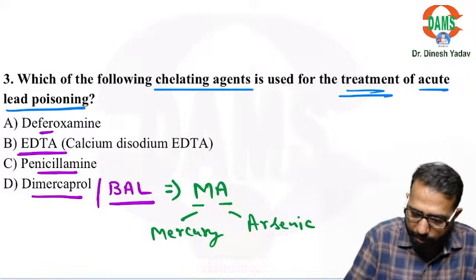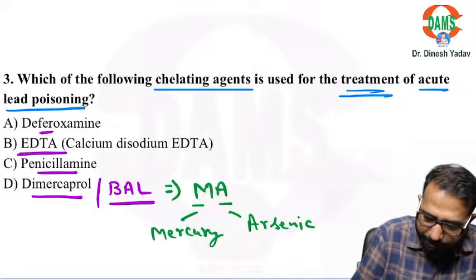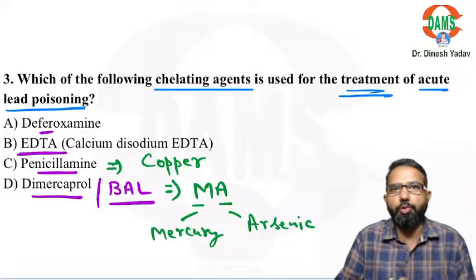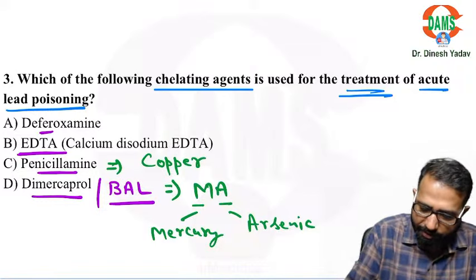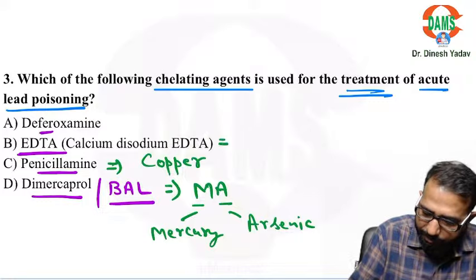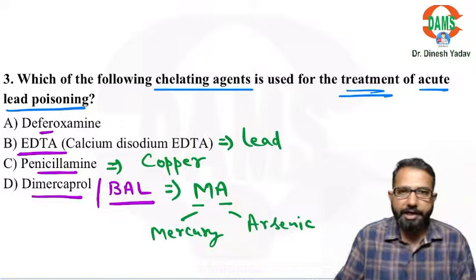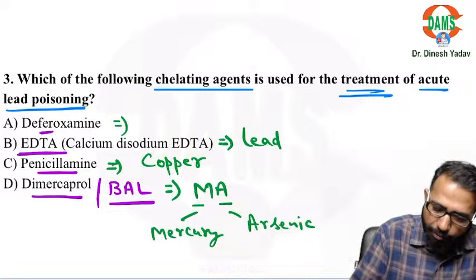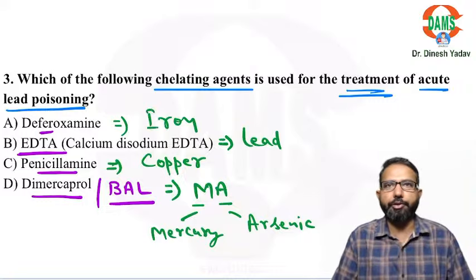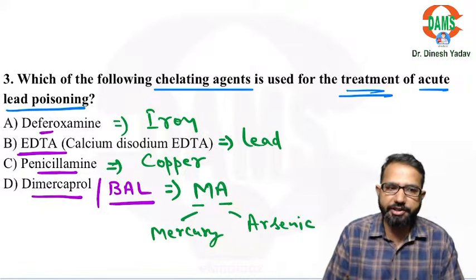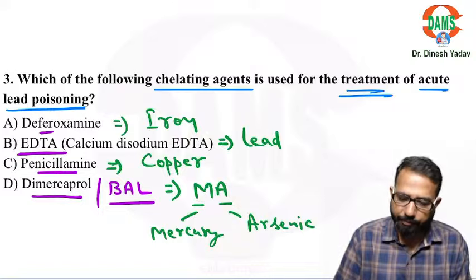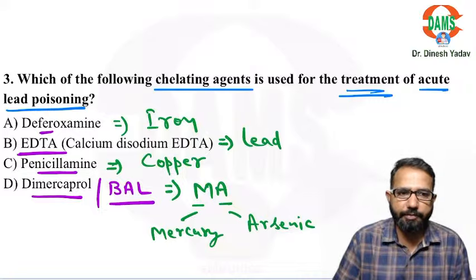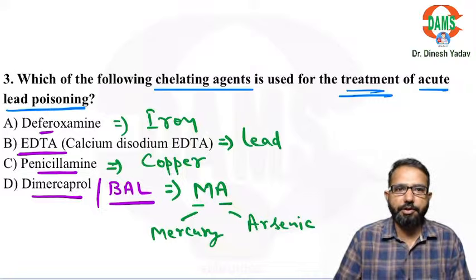Now comes to next. What about penicillamine? It is wonderful for copper. EDTA, calcium disodium EDTA. This is wonderful for lead. In lead we also use succimer. And desferrioxamine, that is for iron, ferro. So don't forget to revise these chelating agents, especially lead, iron, copper and mercury, arsenic. So these are the important ones.